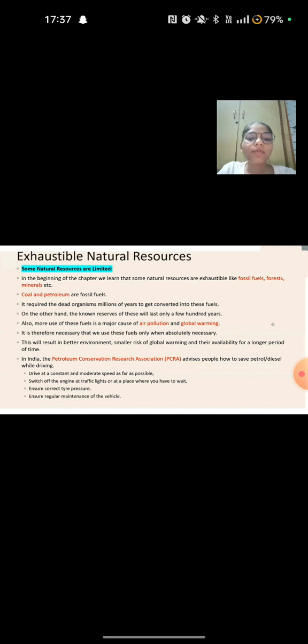In India, the Petroleum Conservation Research Association, that is PCRA, advises people how to save petrol and diesel while driving. First, drive at a constant and moderate speed as far as possible. Second, switch off the engine at traffic lights or at a place where you have to wait. Third, ensure correct tire pressure. Fourth, ensure regular maintenance of your vehicle.